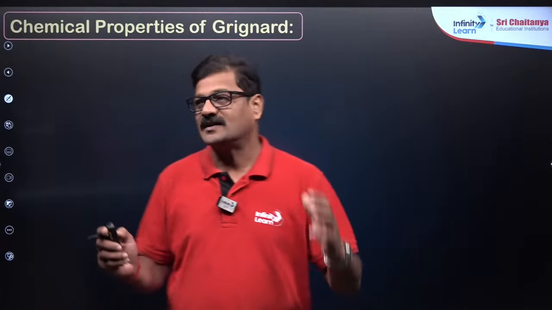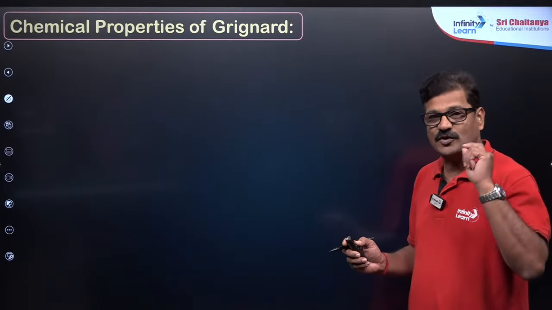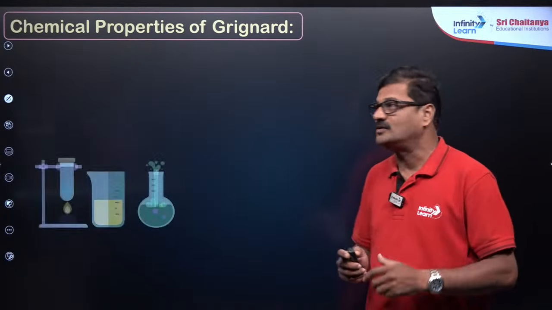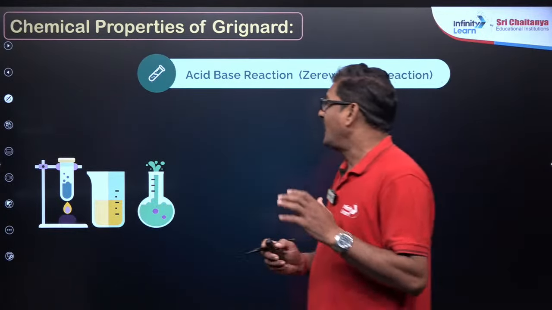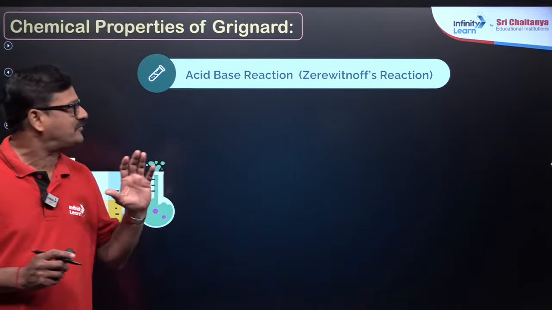And from the YouTube channel we are discussing the Grignard reagent. In the chemical properties of the Grignard reagent, what do I want to say? It is going to be a strong base and a good nucleophile. So let's see acid-base reactions, which is otherwise called the Zerewitinoff reaction.